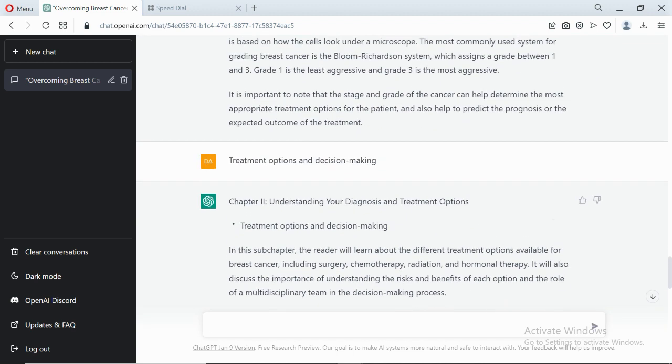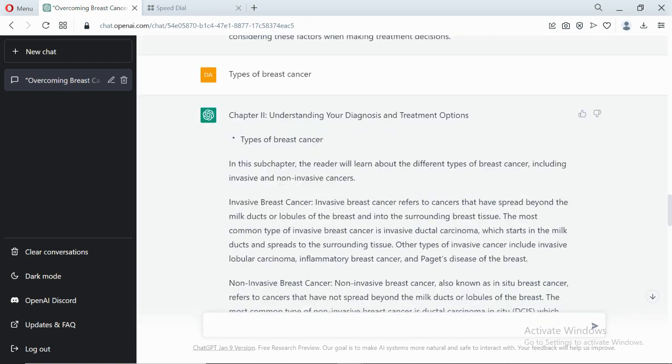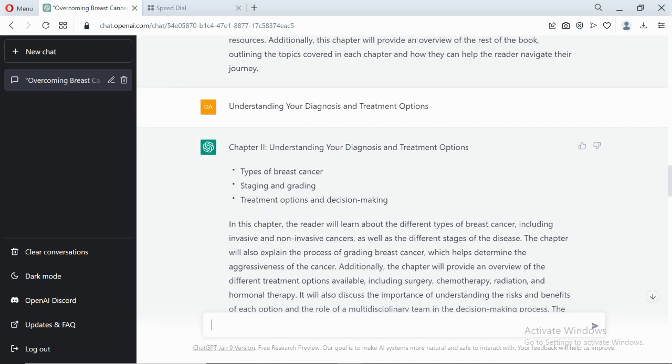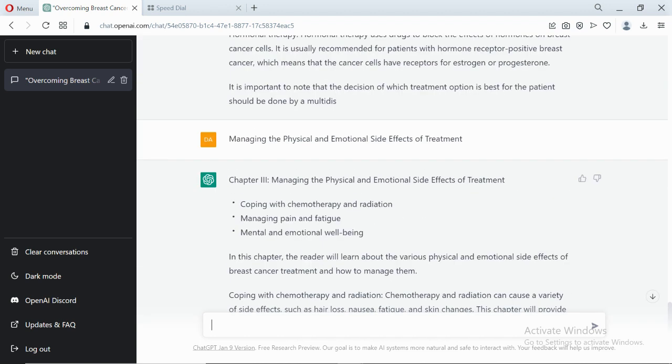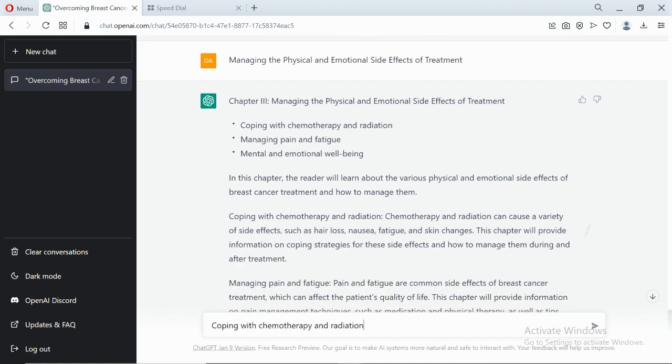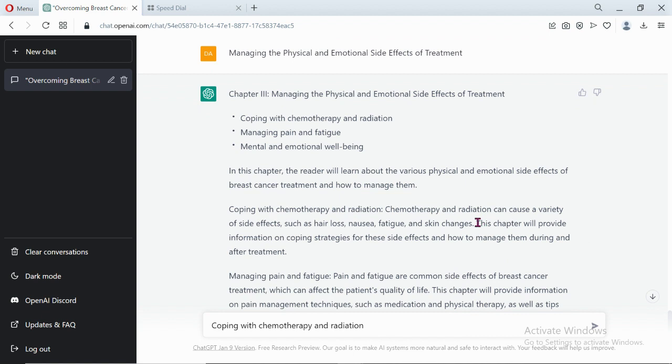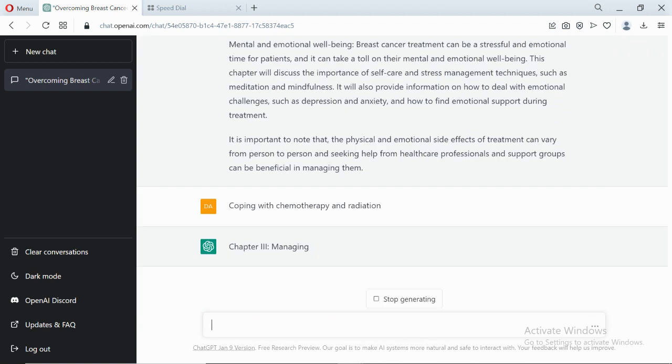Are you not marveled with this? If you are not, I am. Okay, so I think we still need to copy these sub chapters. You should talk more about it, because it is telling us what this chapter will provide information on. So let's see the information itself. Let's see if it will bring the information out.